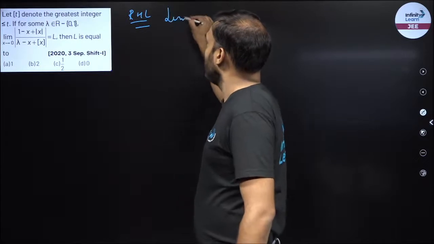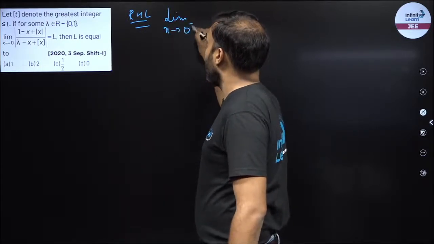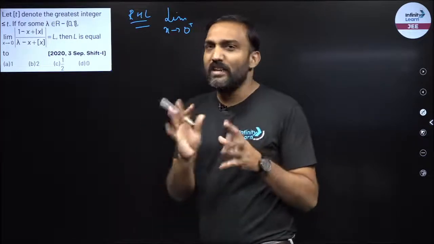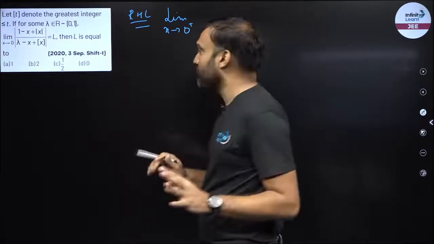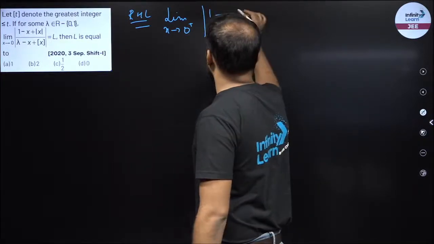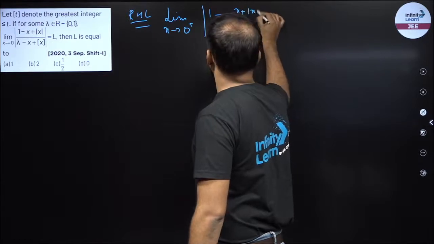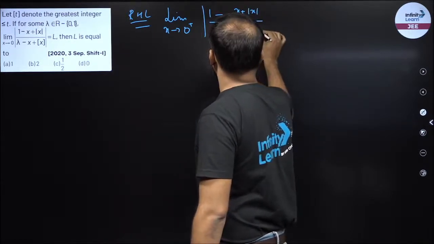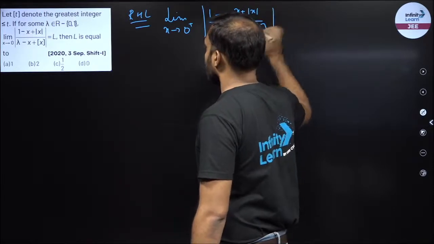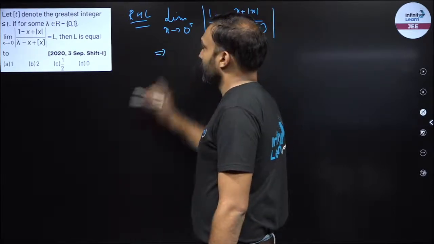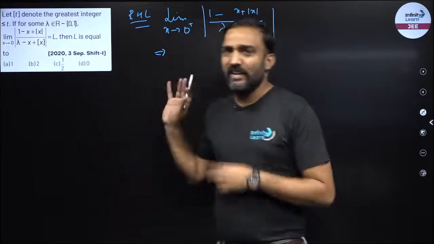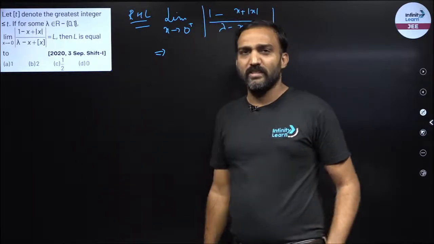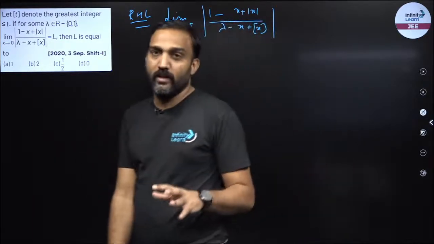So RHL would be x tending to 0 means I will put a value slightly larger than 0. So a positive negligible amount, right? So 1 minus x plus mod x upon lambda minus x plus box x, right? That's it and nothing else. The next step will give me the answer.